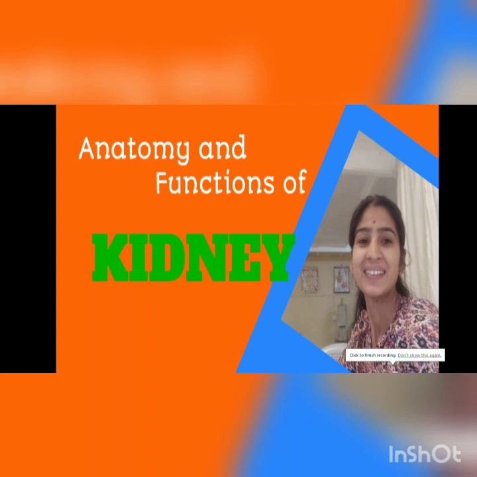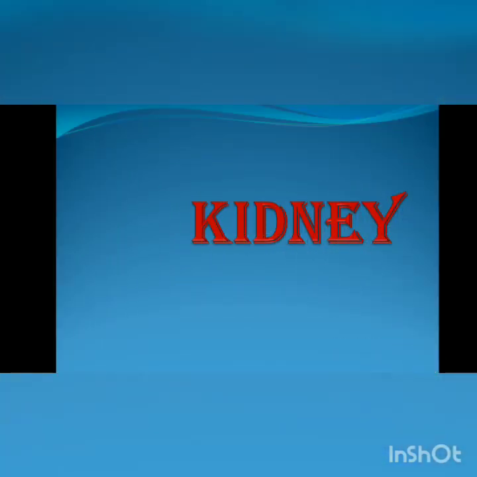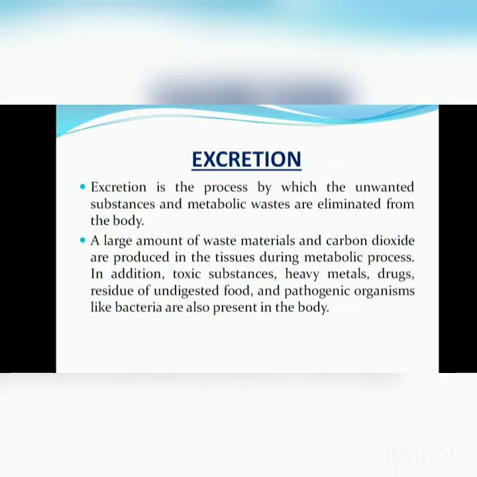Hello everyone. Today we are going to discuss the kidney. It is a vital organ, a bean-shaped structure located in the posterior abdominal cavity. The kidney performs various functions in our body, and it is also one of the major organs which removes toxic substances in the form of urine from our body and maintains the osmolarity of our body.